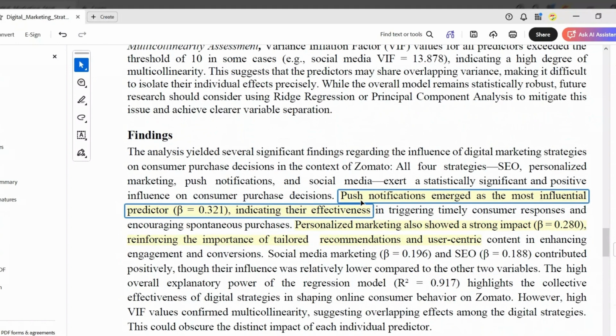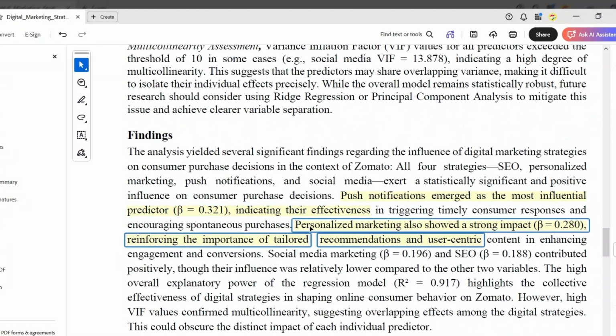It is also seen that personalized marketing has a strong impact. This means that personalized marketing, that is customized marketing for the customers, where we send tailored ads or discounts to individual customers, also impacts the consumer buying decision process.